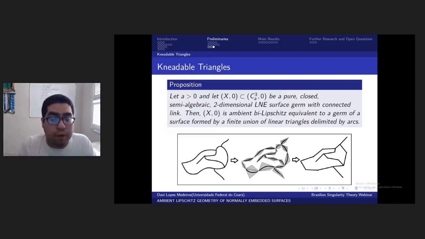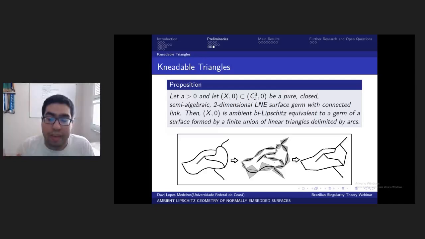So you can use this to prove that the set is ambient bi-Lipschitz equivalent to a germ of a surface formed by a finite union of linear triangles delimited by arcs. So this is a special property of the LNE sets.